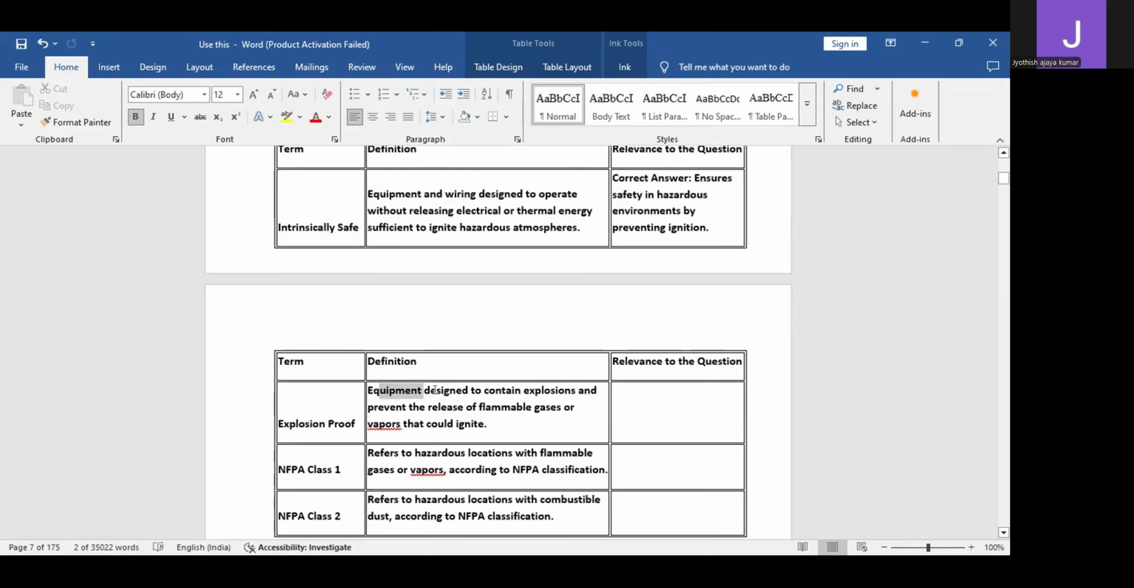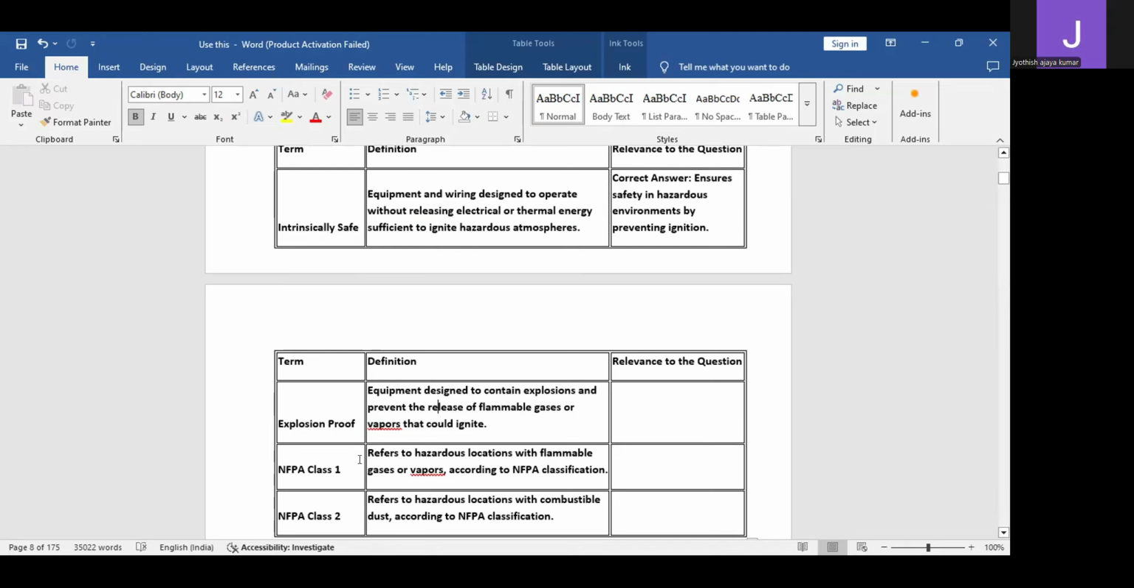Explosion proof means equipment designed to contain explosions or prevent the release of flammable gases or vapors that could ignite. So even if there is any kind of explosion happening inside the equipment, it won't come outside. Understood? That is the meaning of explosion proof. Even if there are explosions happening inside, they won't be coming outside.